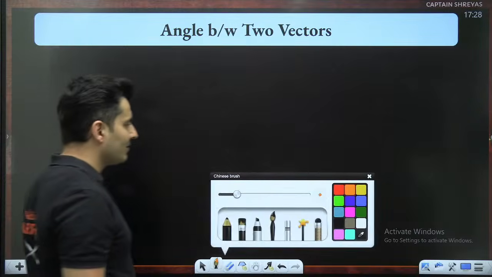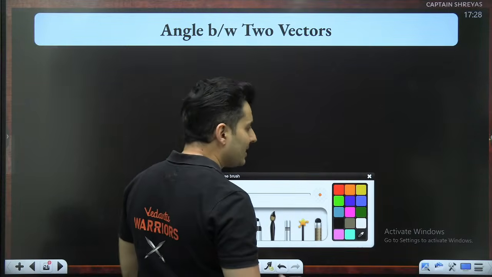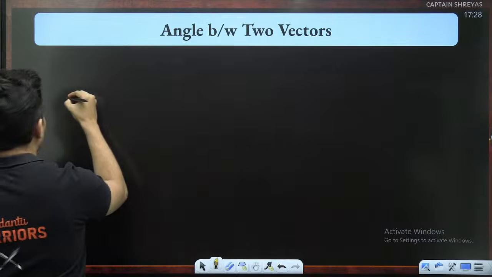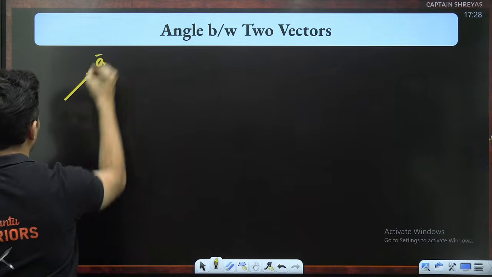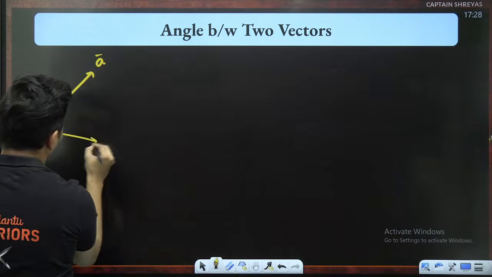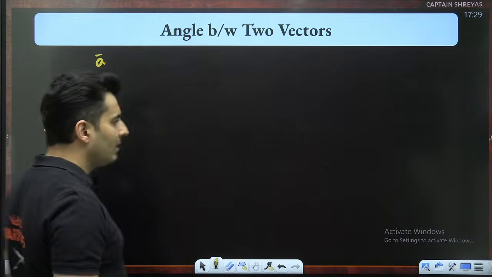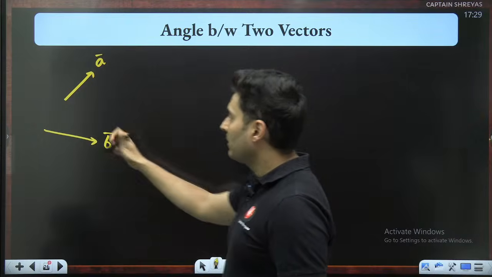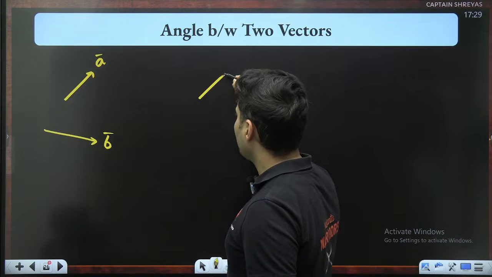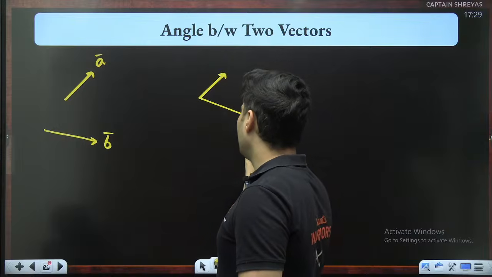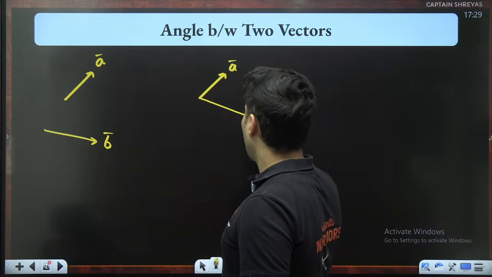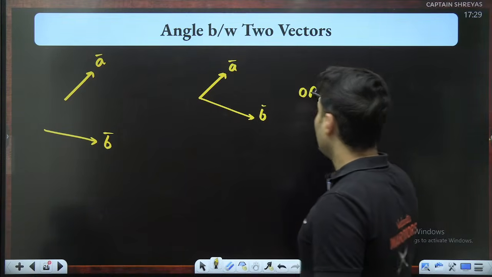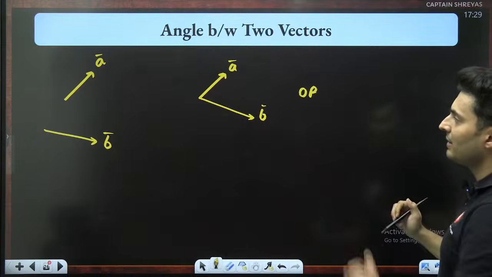Angle between two vectors, which is a very, very misunderstood concept. See, if you have one vector here and let's say another vector over here, and you want to find the angle between the two vectors, what you will do is combine them together. Either their tails should join or their heads should meet at the same place.